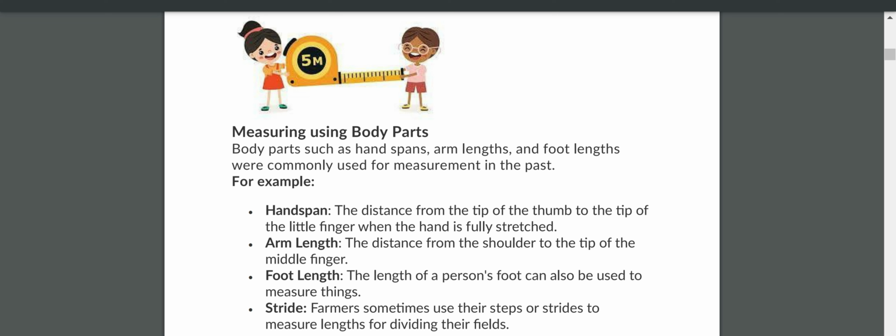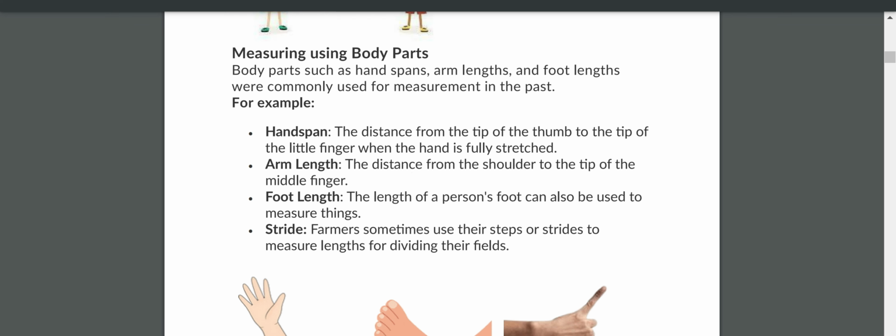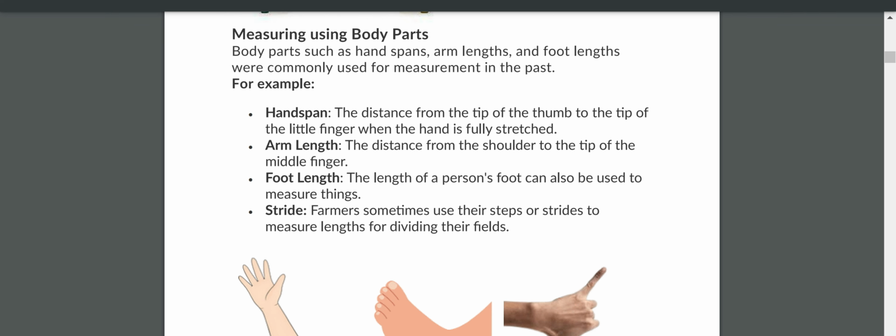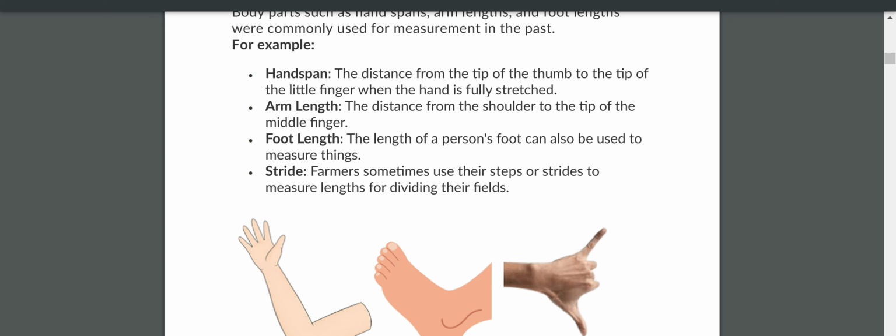Now you see, measuring using body parts. Body parts such as handspans, arm lengths, and foot lengths were commonly used for measurements in the past. Previously, we didn't have any scales or measurement devices. They used to measure using only their body parts, like handspans and feet.